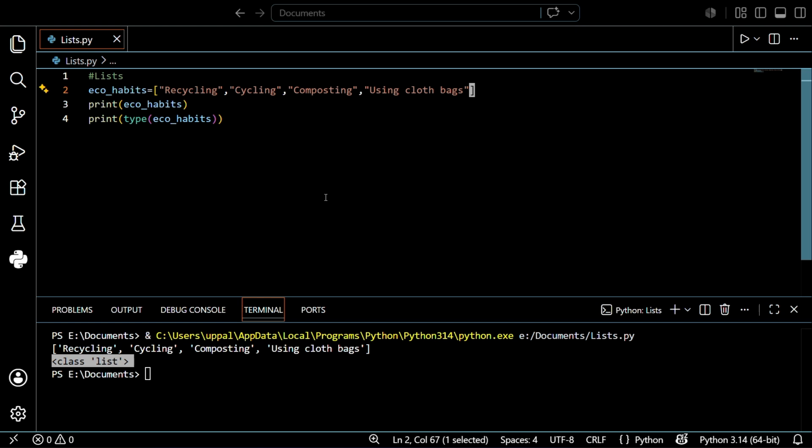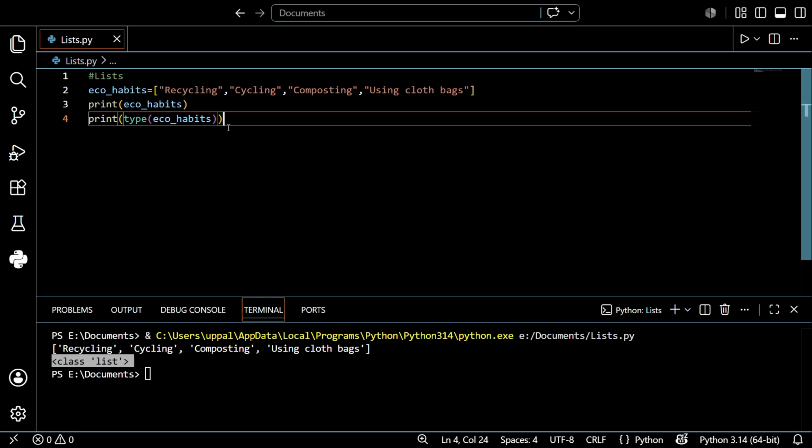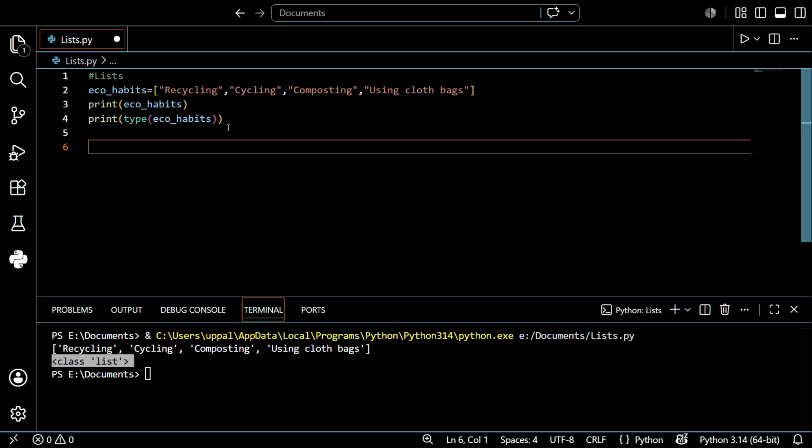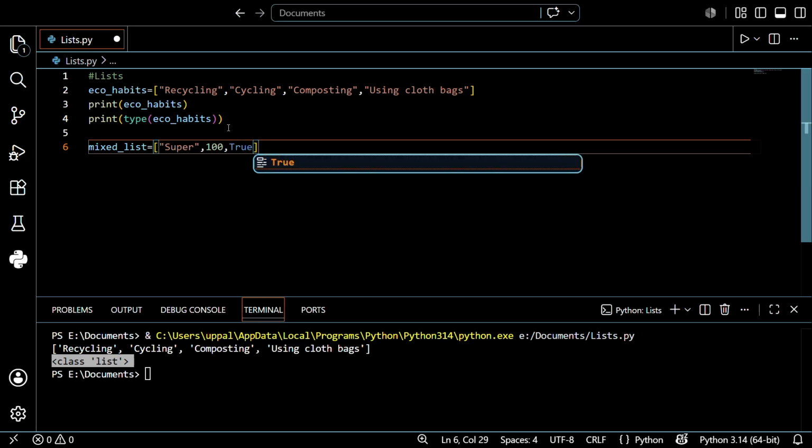So let's create another list using another variable. Let's create a variable called mixed list, equal to, opening the square brackets and write something like super, and something like 100. After that I want to show the boolean values.